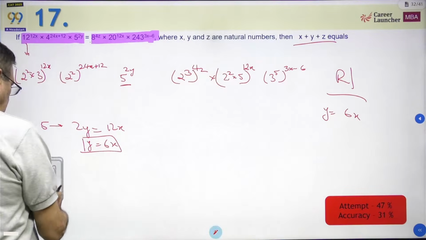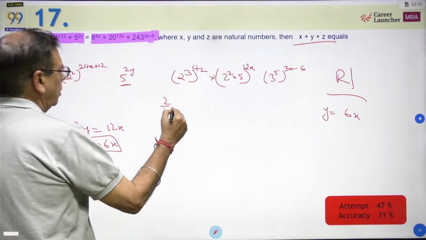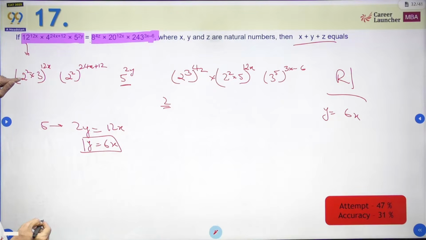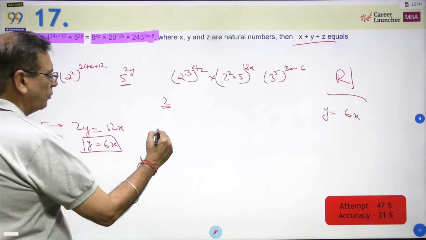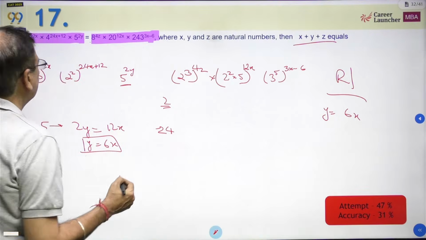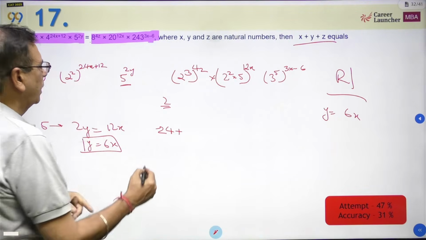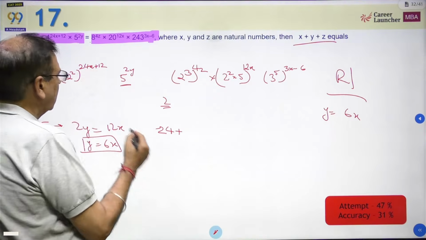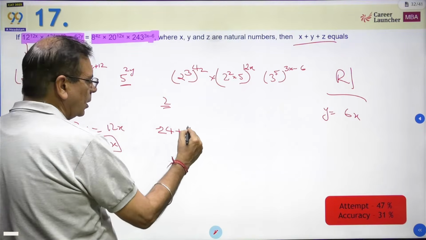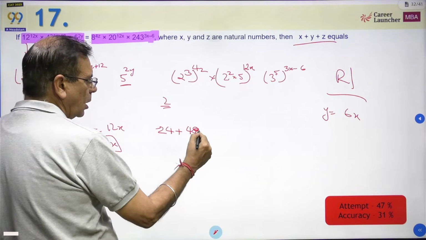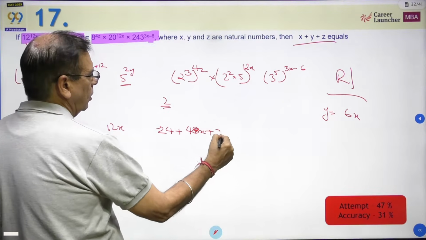Okay. Now look at the powers of 2. यहाँ पे क्या है? 2 squared to power 12x, that means 24x. 2 to power 24x. This is going to be plus 48x plus 24. 2 squared to power 24x plus 24. That means 2 to power 48x plus 24.